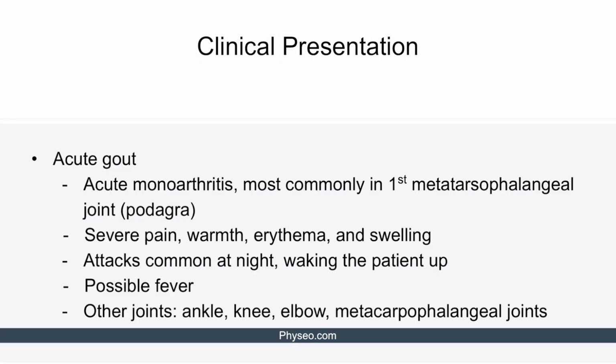Gout can be classified into acute and chronic types. An acute gout typically presents with monoarthritis, most commonly in the first metatarsophalangeal joint or the big toe.